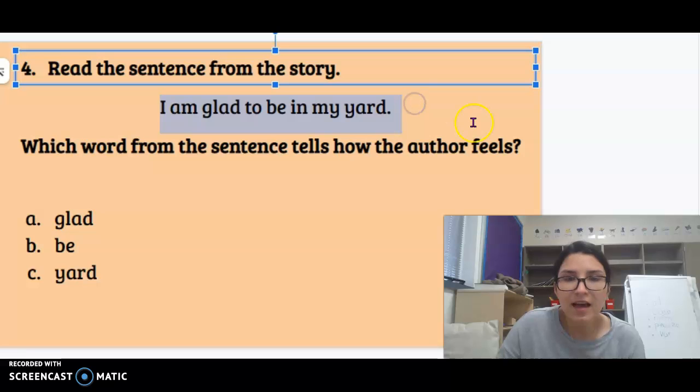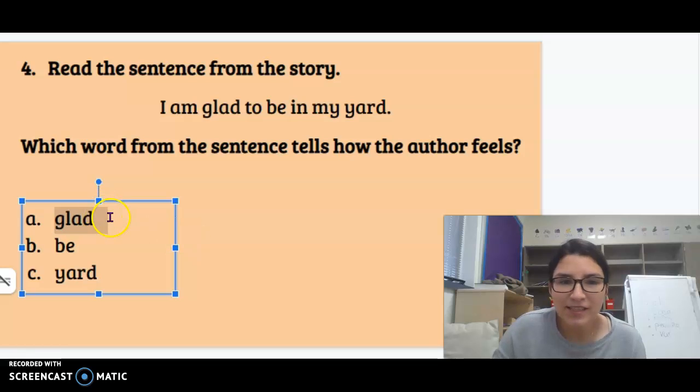Number 4, read the sentence from the story. Here's the sentence. I am glad to be in my yard. Which word from the sentence tells how the author feels? A, glad. B, the word be. C, yard. Again, read the sentence from the story. I am glad to be in my yard. Which word from this sentence tells how the author feels? Is it A, glad, B, be, or C, yard?